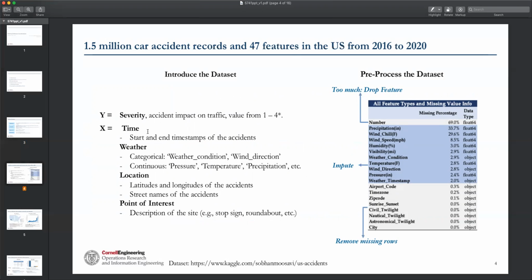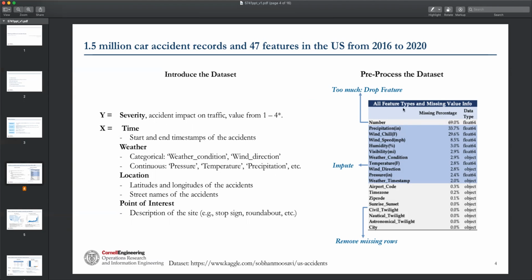The first one is time. So we have the timestamps of the accidents. We also have some weather features. So we have categorical features that describe if a place is snowing or if it's hailing, if it's sunny. We have some continuous values for pressure, temperature, precipitation as well, etc. The third one is location. So we have the latitude and longitude of the accidents. They're very detailed, very clean. We have some street names of the accident as well. The last one is point of interest, which describes the traffic condition at the accident site, so if it has a stop sign or if it's a roundabout.